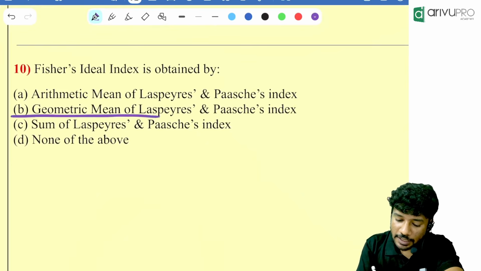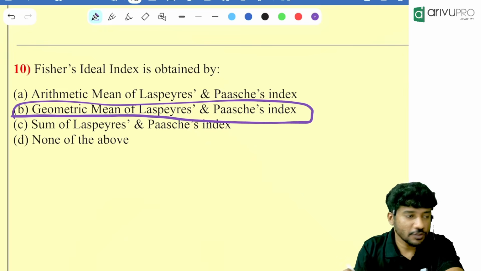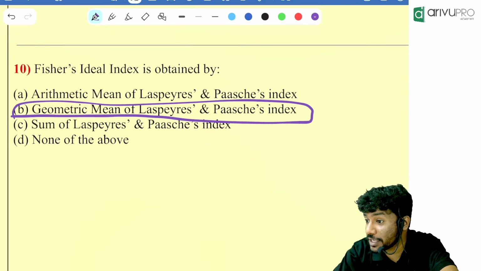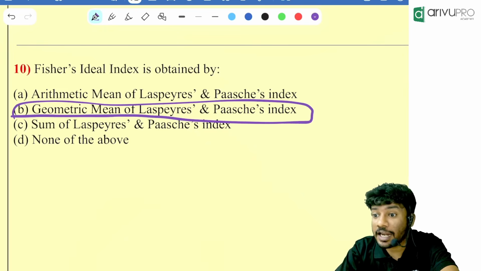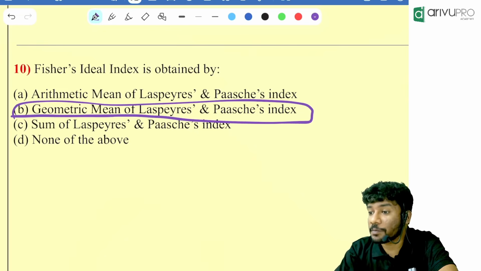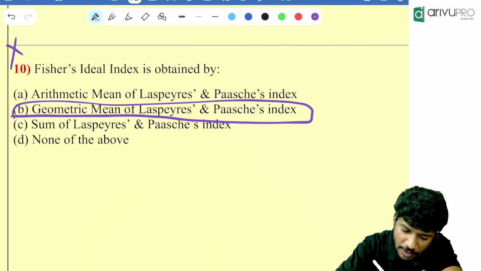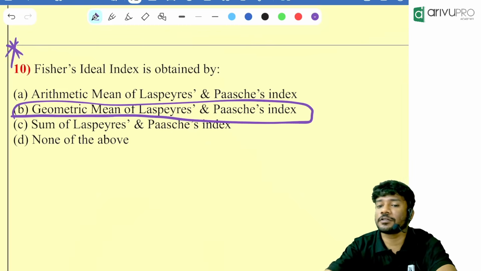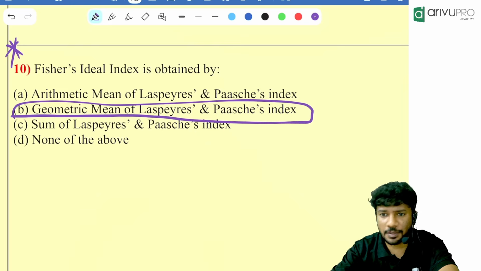Yes. Why is this question asked again and again? Because that many number of times the same question was asked. Fisher's index number is what of what? Geometric mean of Laspeyres and Paasche. One of the most repeated questions in your entire quantitative aptitude. Because it is the 18th chapter.